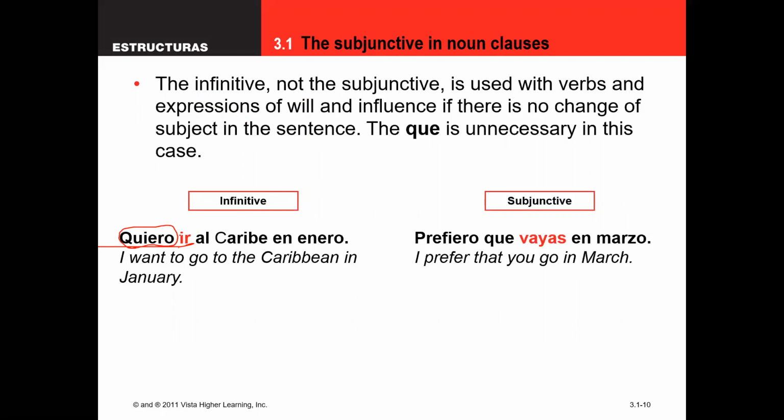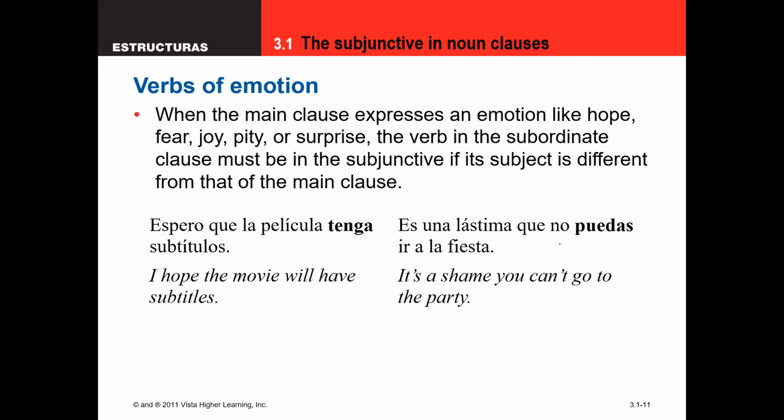If I'm the one that's wanting to go, I don't conjugate ir, I just leave it in the infinitive form. But if I wanted you to go, we would have a change in subject, and then you would conjugate ir in the tú form, vayas. Over here, I prefer that you go, prefiero que vayas. Now, if I were preferring that I go, this would be the infinitive, prefiero ir. That means there's no change in subject, but since there is, we use a subjunctive here.